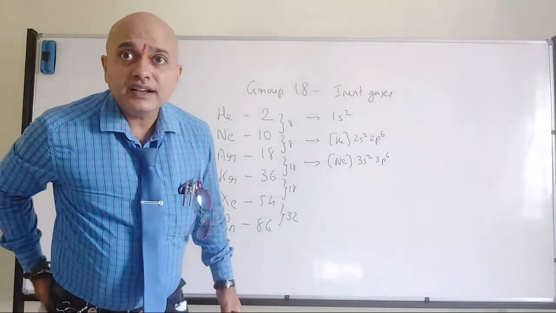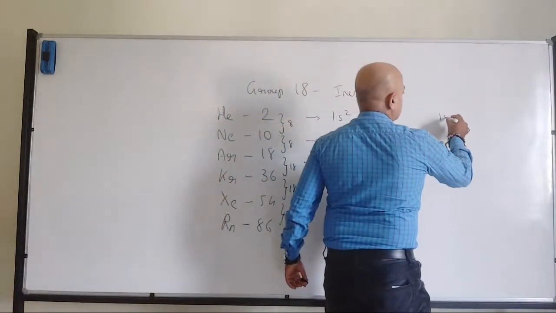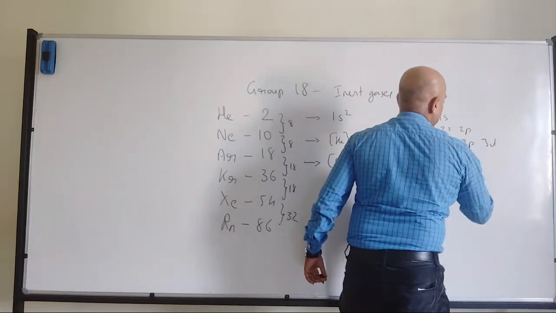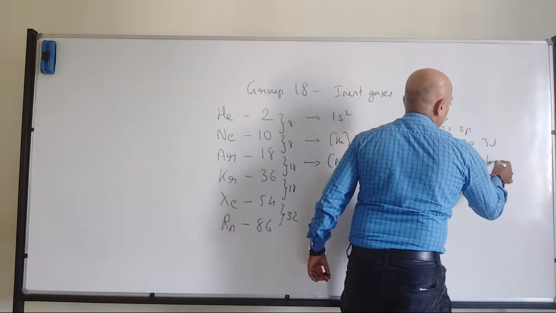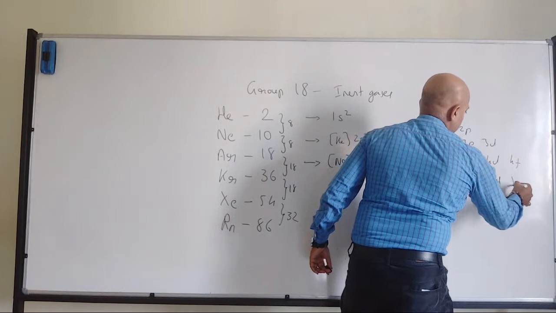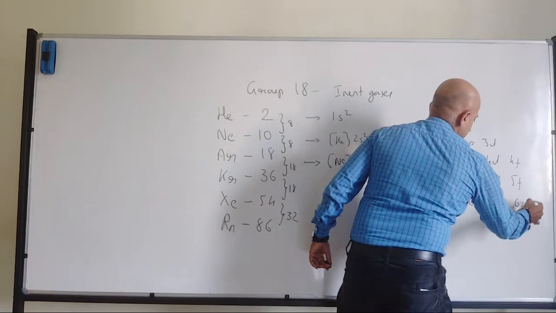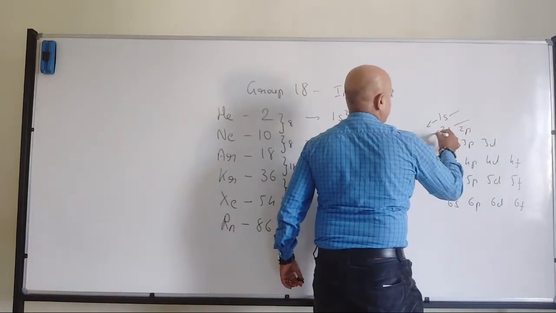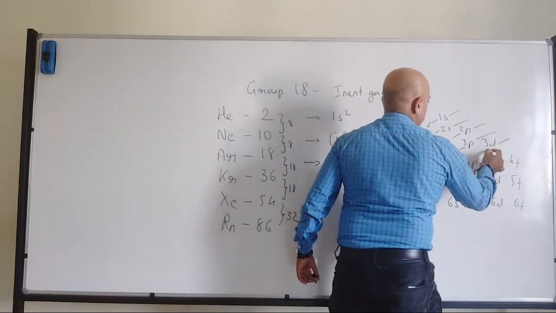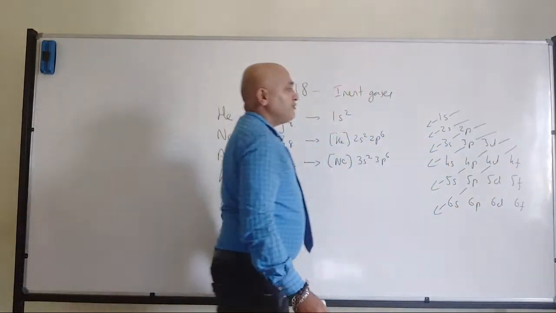So if you are having confusion, then on one side you can write the Aufbau diagram: 1s, 2s, 2p, 3s, 3p, 3d, 4s, 4p, 4d, 4f, 5s, 5p, 5d, 5f, 6s, 6p, 6d, 6f. So 1s will get filled up, then 2s, then 2p, 3s, then 3p, 4s, then 3d, 4p, 5s. So like that electrons will be filled up.